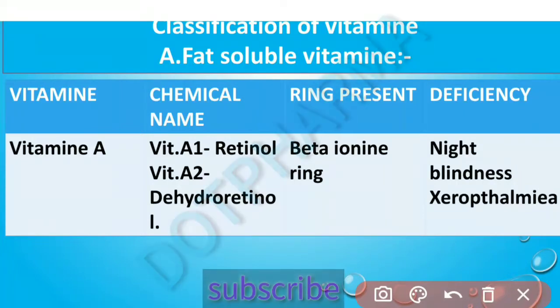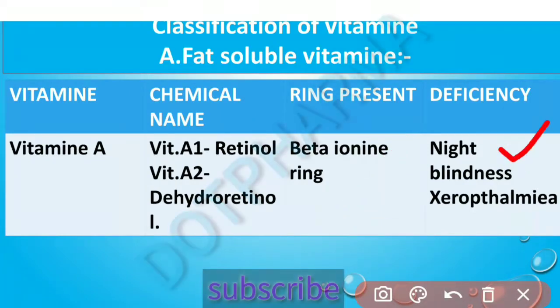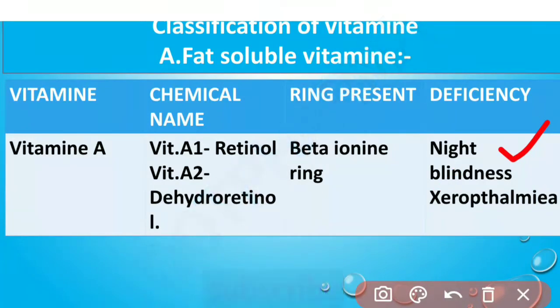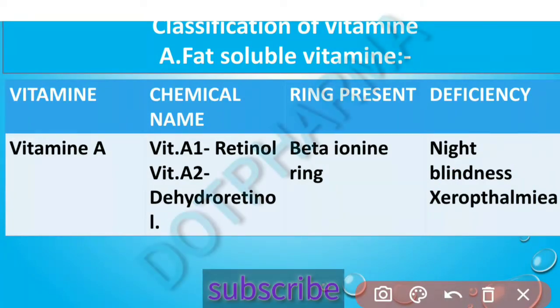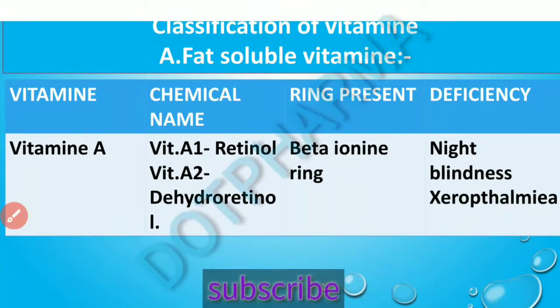The ring present in vitamin A is the beta-ionone ring, and vitamin A deficiency leads to night blindness and xerophthalmia. Xerophthalmia is dryness of the eye, related to night blindness. So vitamin A deficiency leads to night blindness and xerophthalmia.